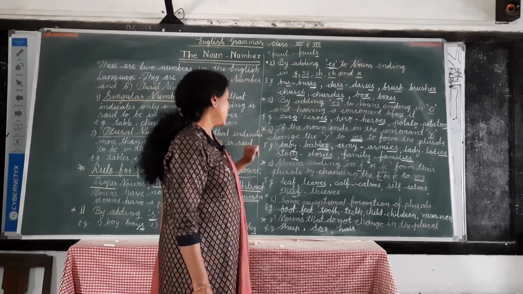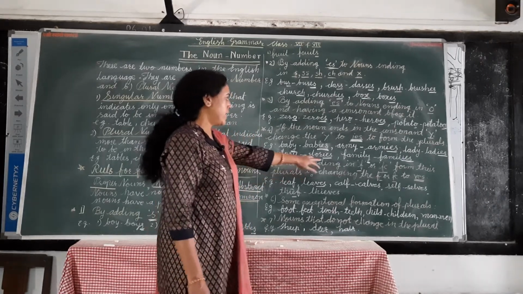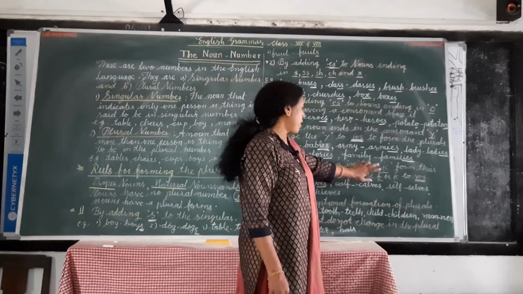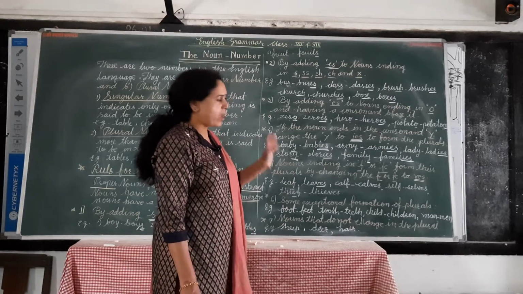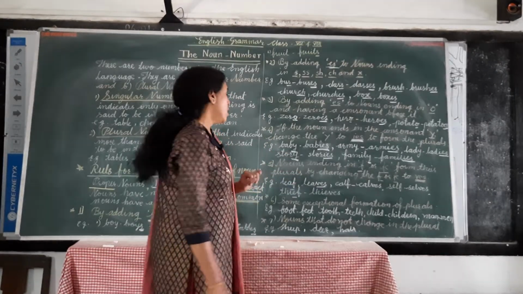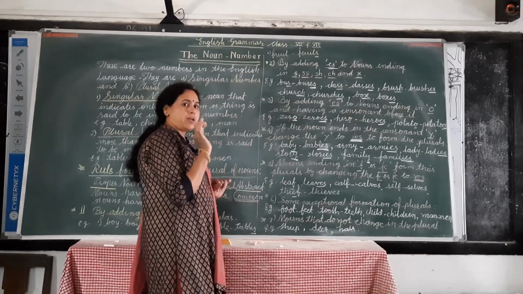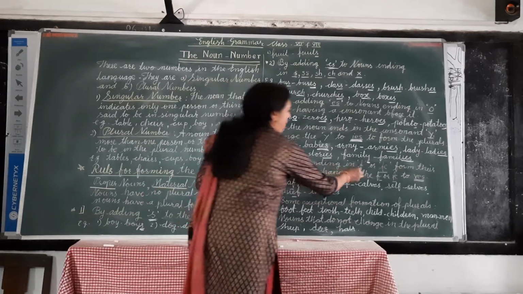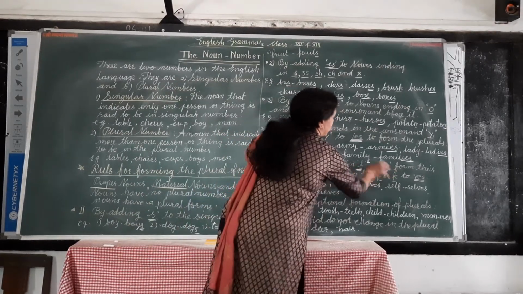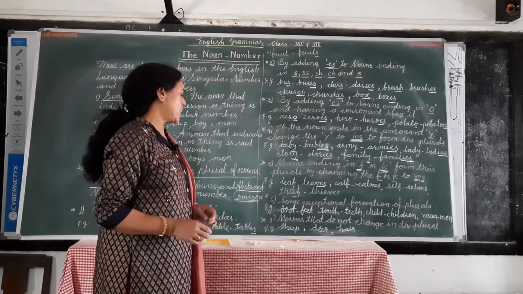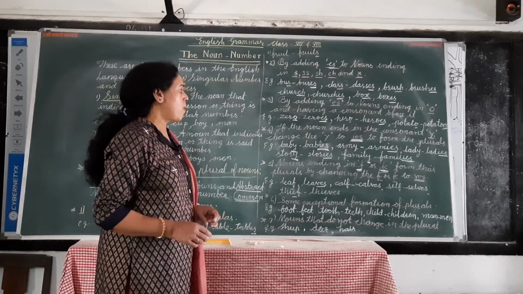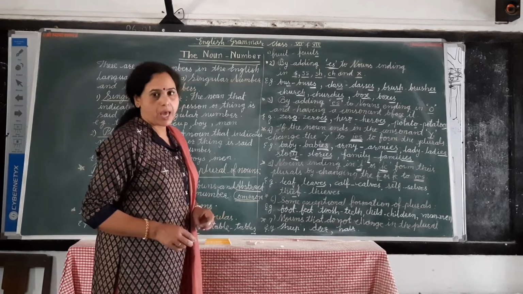The next rule is, nouns ending in f or fe form their plurals by changing the f or fe to ves. If the noun ends with f or fe, then we change the plural form by adding ves.